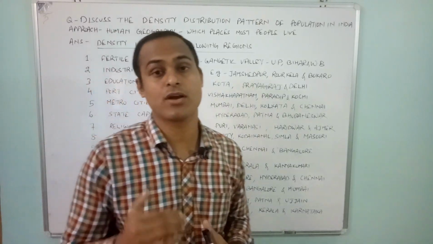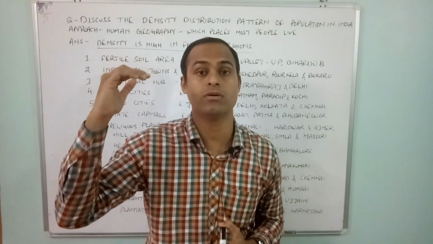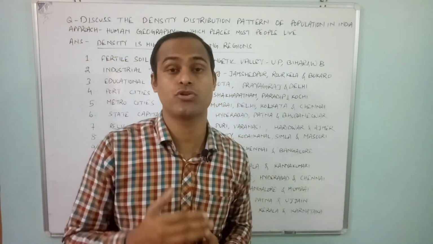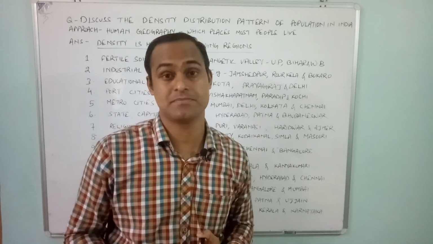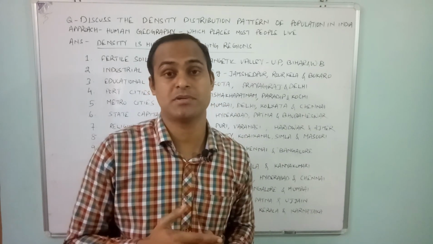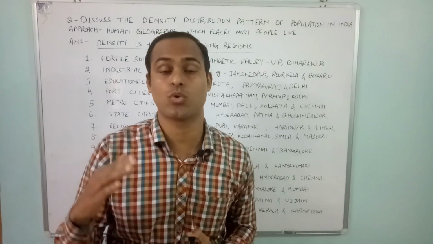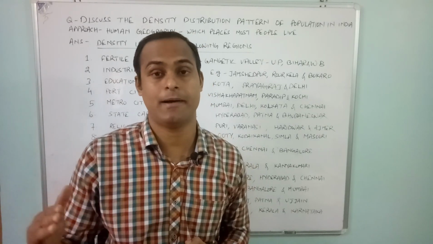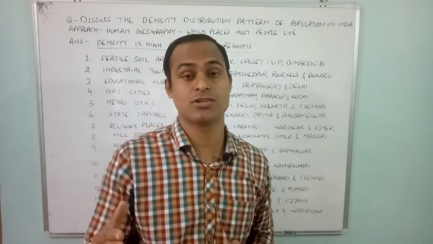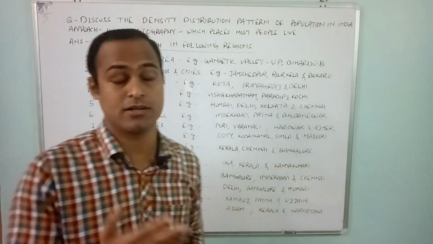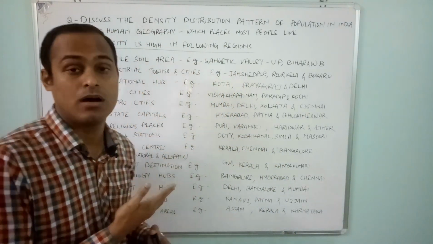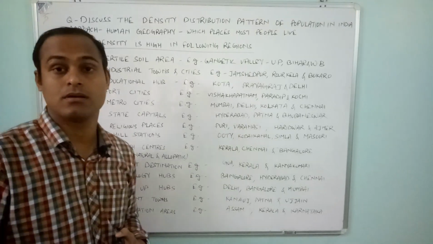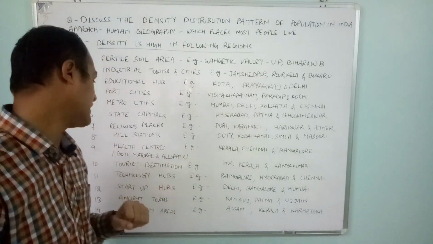Many people go to the hill station in order to detoxify themselves, in order to re-energize themselves. And especially in the summer season, people move to Ooty, Kodaikanal, Mussoorie, Simla, all these places. For that reason also, the population density in this particular area is very high.